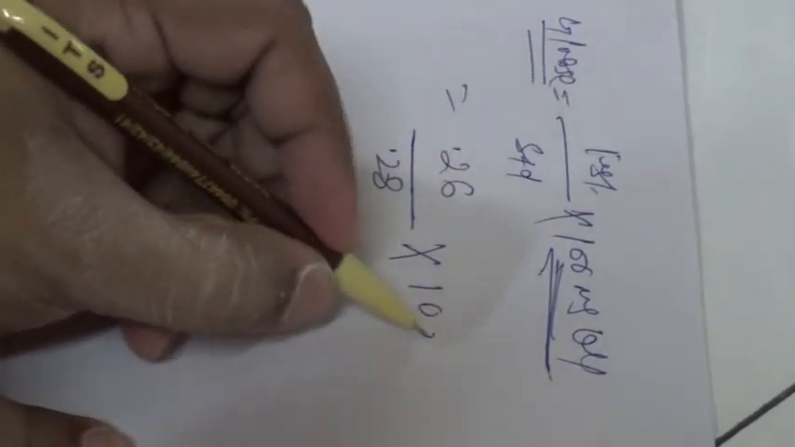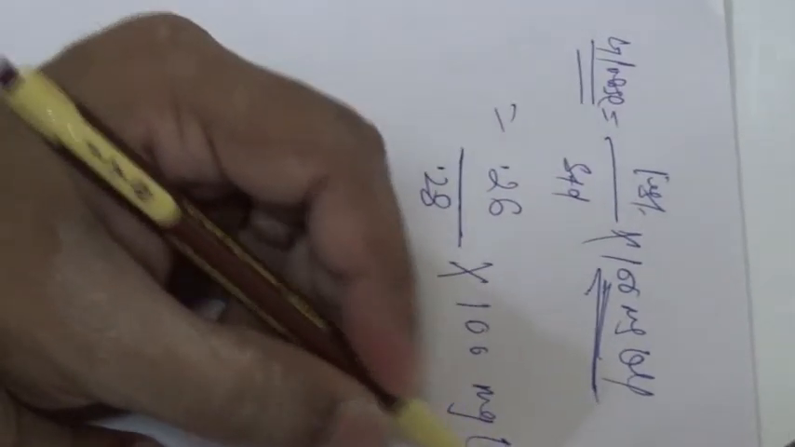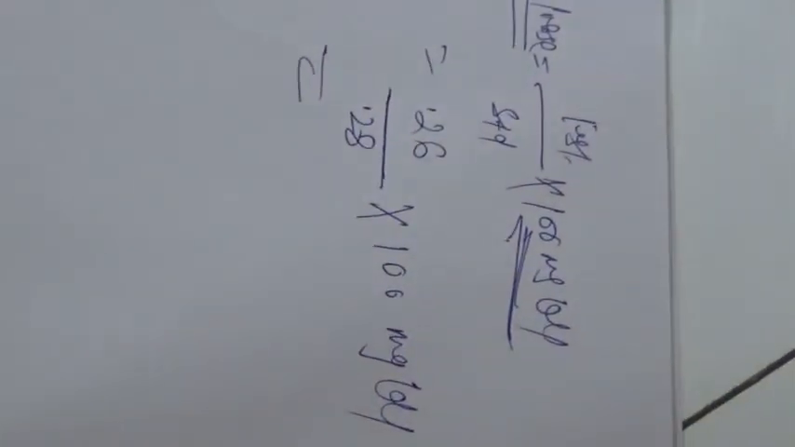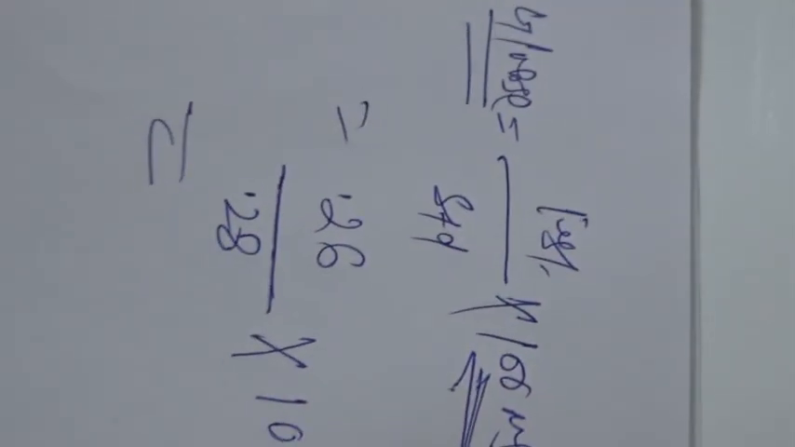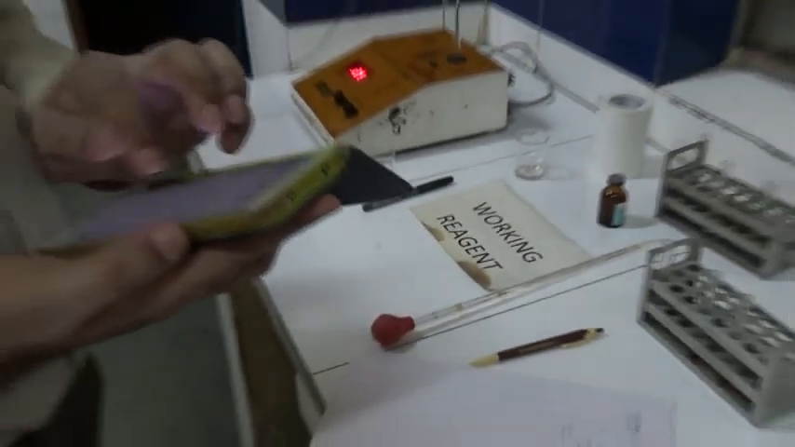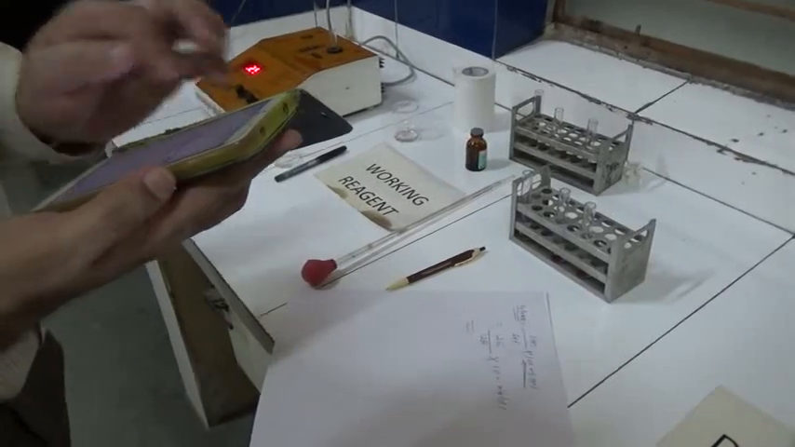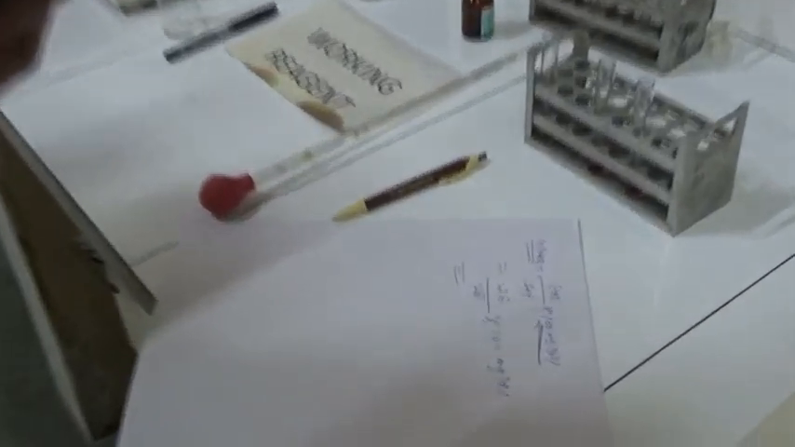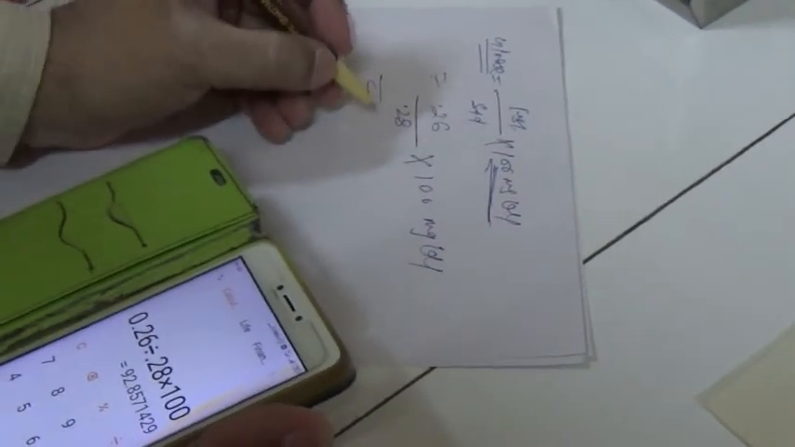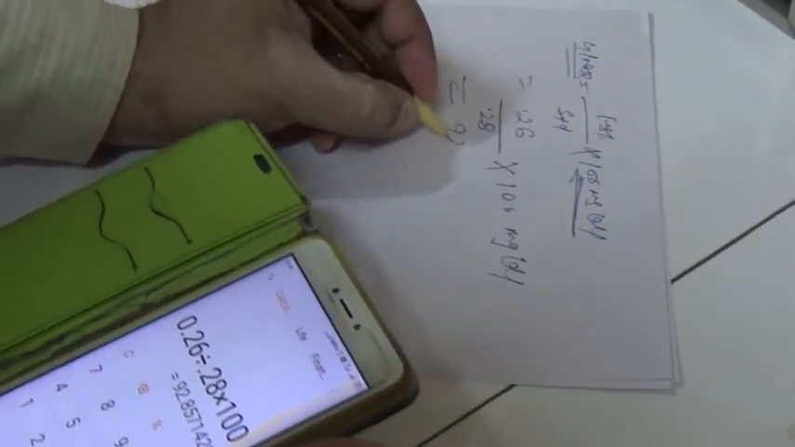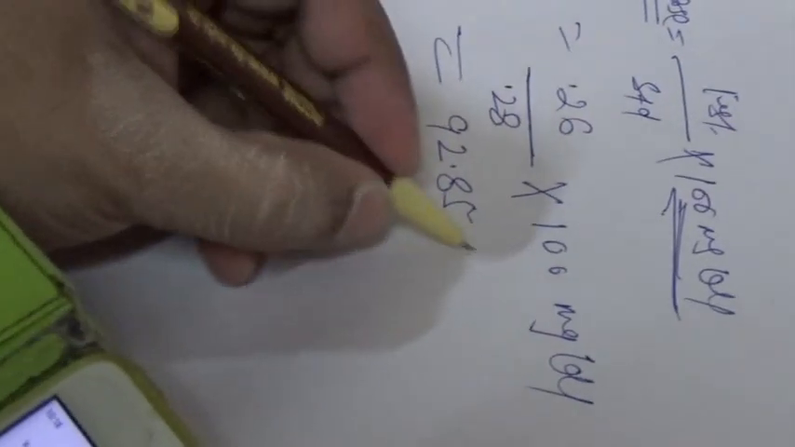Now we have to calculate properly, using this method for the determination of blood glucose level by the GOD-POD method. So you can calculate: 0.26 divided by 0.28 multiplied by 100. So the value is coming 92.85 milligram per deciliter. So this is the final result.